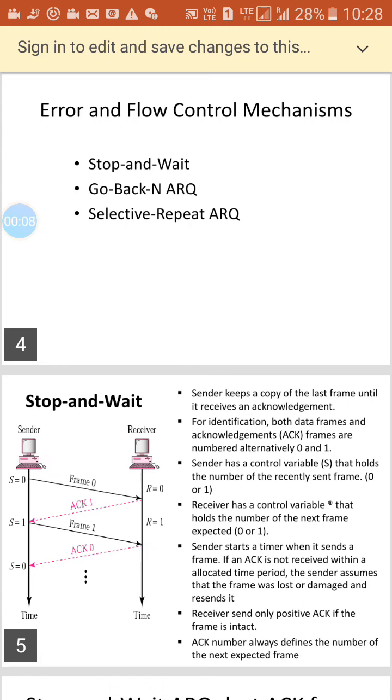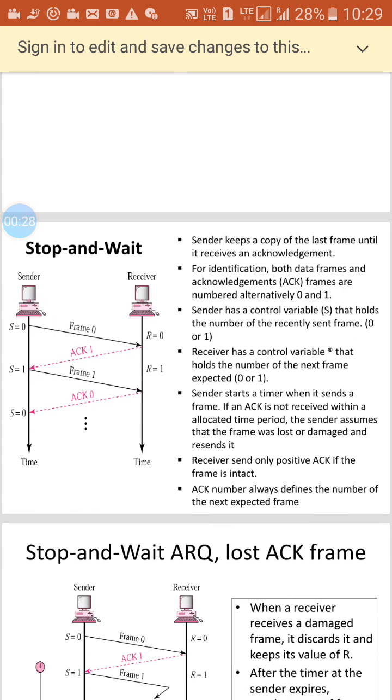I am going to start a subject of computer networks, and in the second chapter we have error and flow control mechanisms. We have the topics of stop and wait, go back N ARQ, and selective repeat ARQ. Now first of all, I will discuss stop and wait.